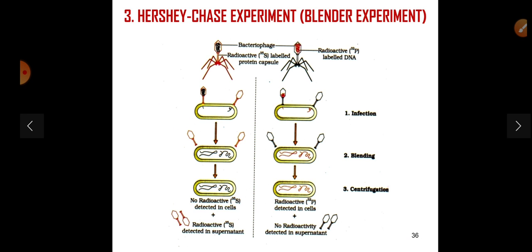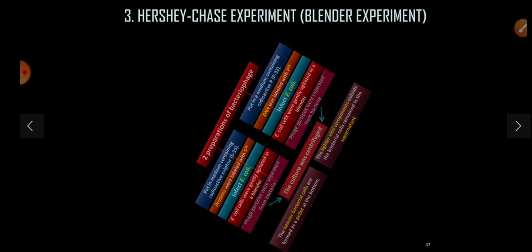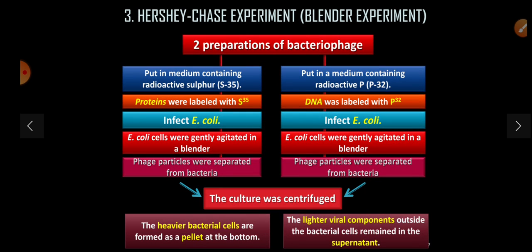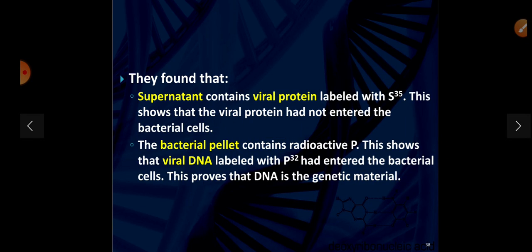The bacteria which were infected with bacteriophage that had radioactive DNA were radioactive, indicating that DNA was the material that passed from phage to the bacteria. Bacteria that were infected with phage that had radioactive protein were not radioactive. This indicates that protein did not enter the bacteria from the virus. DNA is therefore the genetic material.